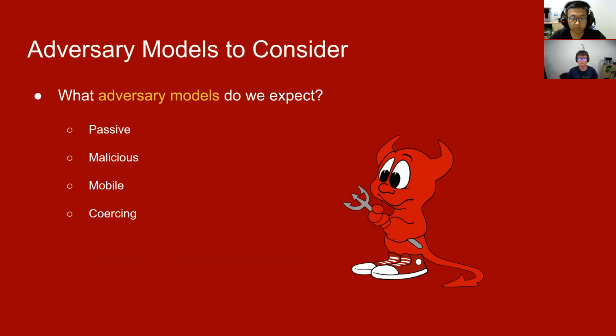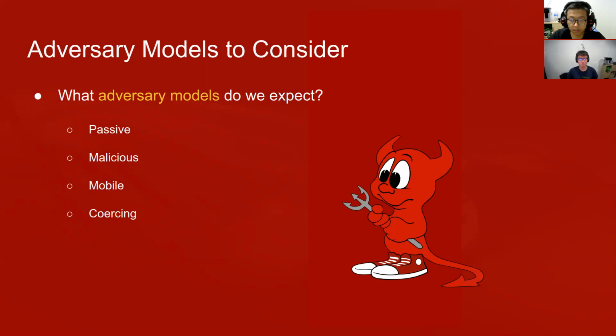Well, there are some formulations of this. For example, we might expect some passive adversaries who might also be curious, meaning that they would follow the protocols but may try to learn something about others' data during or after the protocol. And there might also be some malicious adversaries.